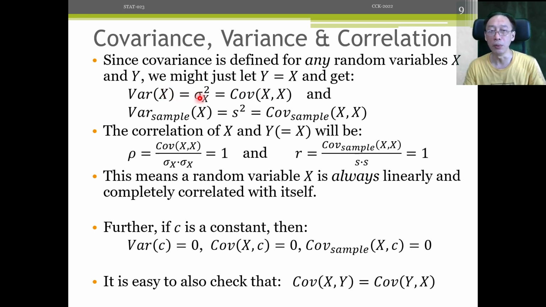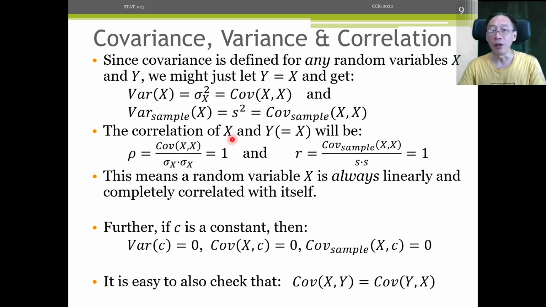What about the sample variance? Same thing. We use the sample covariance of x comma x, the same two variables. So what is the covariance of height with itself, of weight with itself? Well, that is basically the variance of itself, right? So that's how we get this connection between variance and covariance.